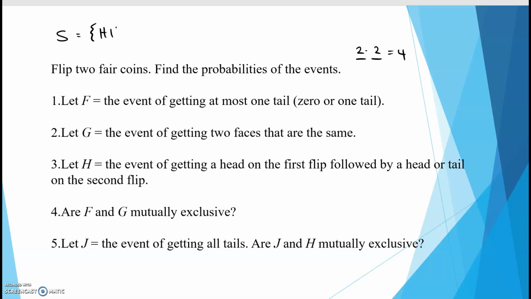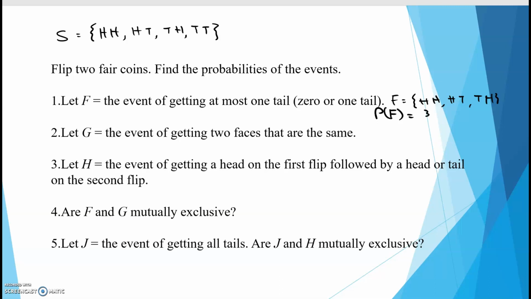So it could be a head and then a head, or a head and then a tail, or a tail first and then a head, or both of them tails. Okay, now F is saying 0 or 1 tail. So 0 tails would be both heads, head, head. And then one tail, so that could be head, tail, or tail, head. Okay, so the probability of that is going to be 3 out of 4, because I got 4 items within my sample space.